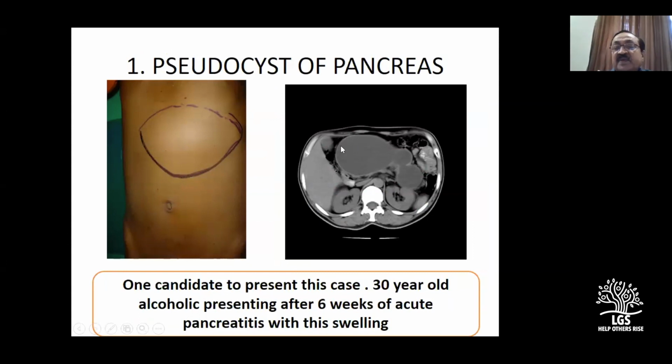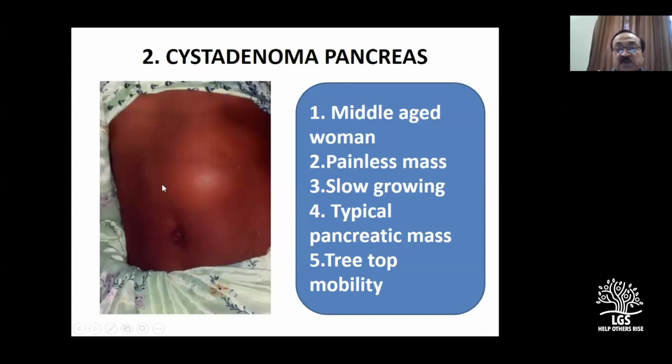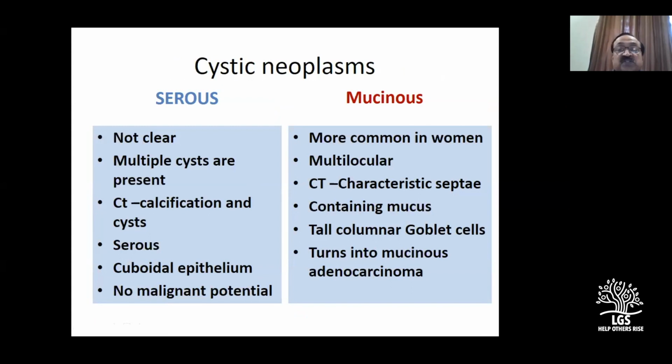Correct? See, so thin. But look at the cystadenomas, this is your picture, they usually have a thick wall. The points to help you in the exam: the age of the patient, sex of the patient, no features of alcohol, slow growing neoplasm, it can be 3 months, 4 months, 5 months, tree-top mobility. These are a few points which will help you differentiate cystadenoma from pseudocyst of the pancreas.